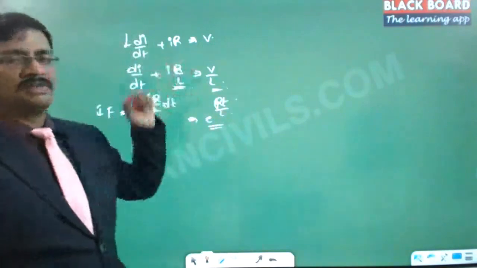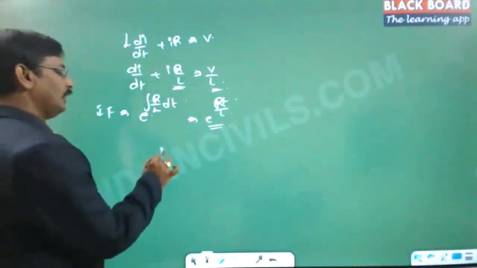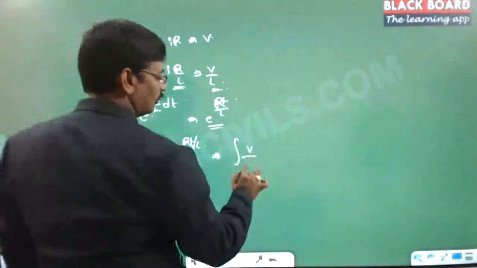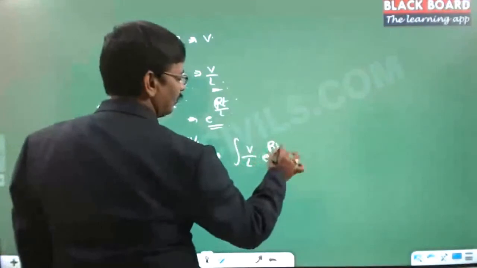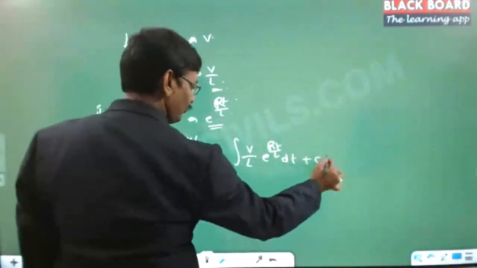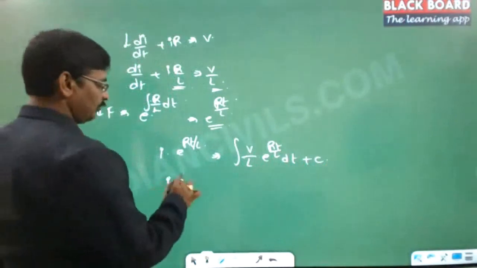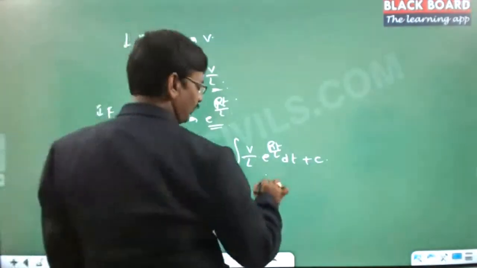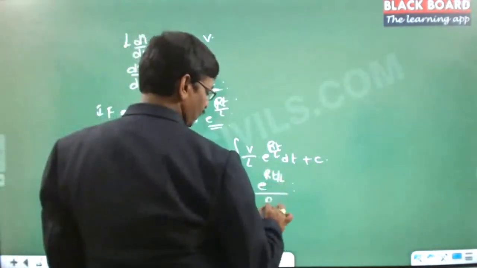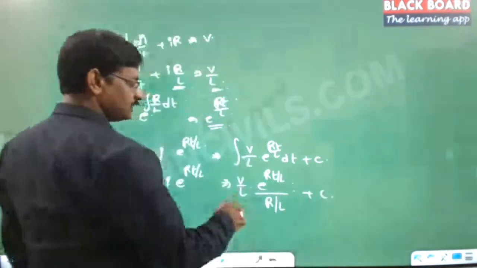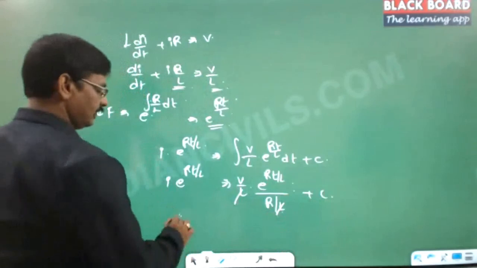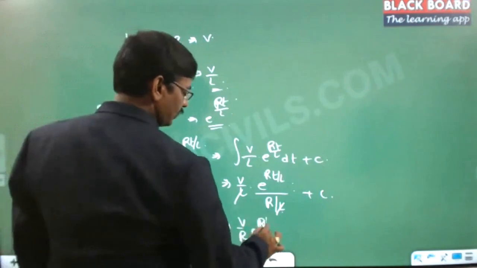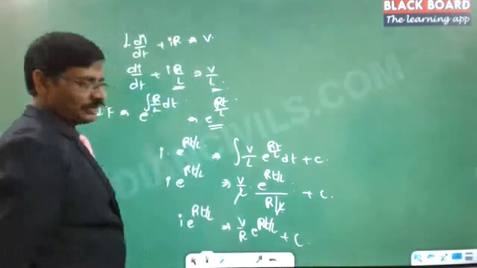Now if you write the straightaway solution for this differential equation, I into the integrating factor e power RT by L is equal to the integral of Q, which is V by L, into e power RT by L into dt, plus C. Now V by L is a constant, and the integration of e power RT by L is e power RT by L divided by R by L, plus C. So this L and this L will cancel out, and I into e power RT by L is equal to V by R into e power RT by L plus C, right?